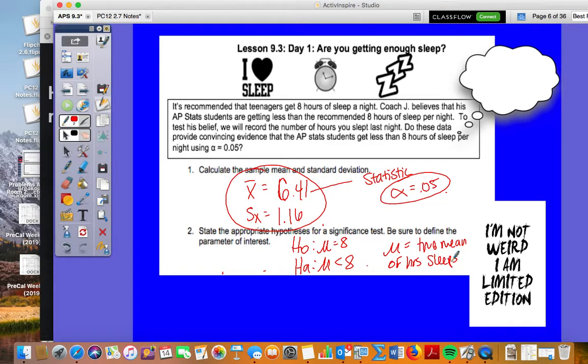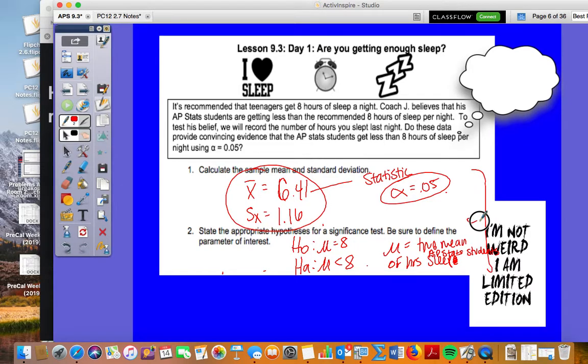True mean of hours AP stat students sleep. Is that cool? True mean of hours AP stat students sleep. Cool. We'll keep it like that.